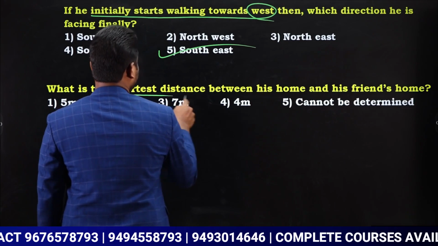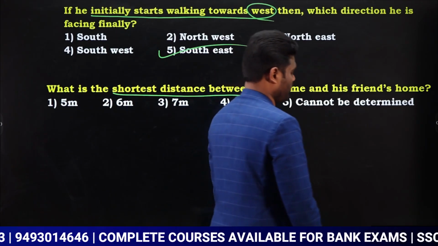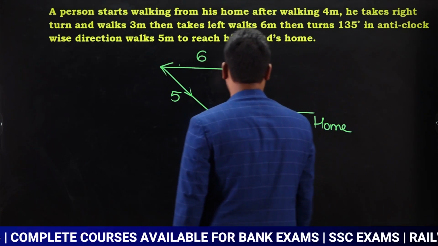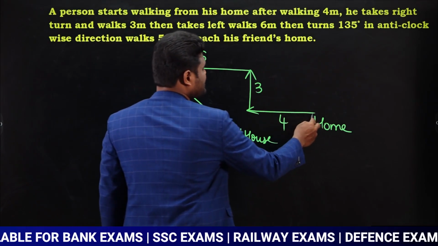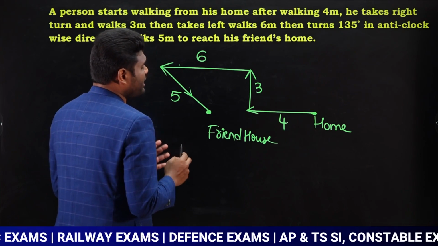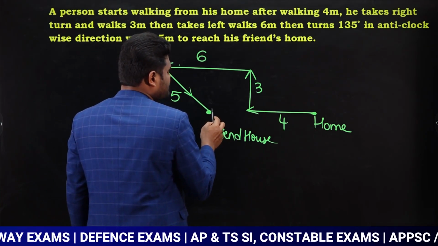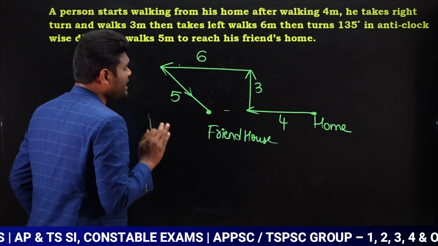What is the shortest distance between his home and his friend's home? Now we need to know the shortest distance between his home and his friend's home. If we observe here, this is his home, this is his friend's home. Actually we need to know the shortest distance. If we need to know the short distance, we need to know what is this horizontal distance.